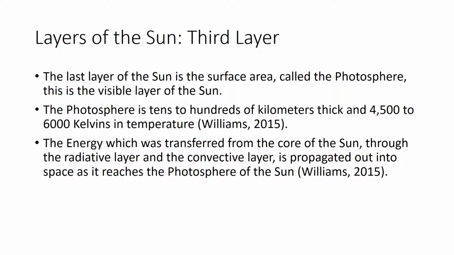Layers of the sun. Third layer. The last layer of the sun is the surface area, called the photosphere. This is the visible layer of the sun. The photosphere is tens to hundreds of kilometers thick and 4,500 to 6,000 Kelvin in temperature. The energy, which was transferred from the core of the sun through the radiative layer and the convective layer, is propagated out into the surface as it reaches the photosphere of the sun.